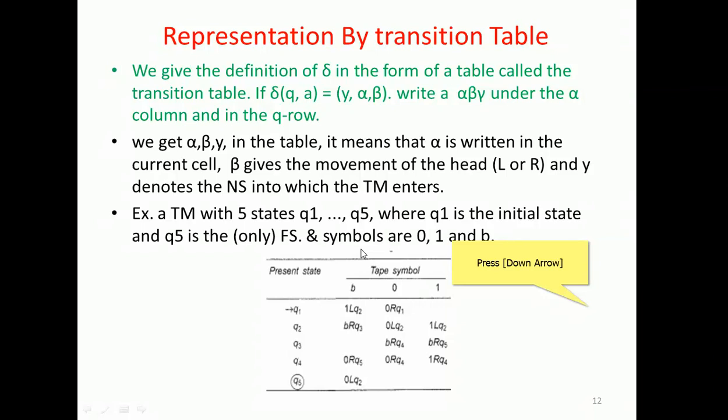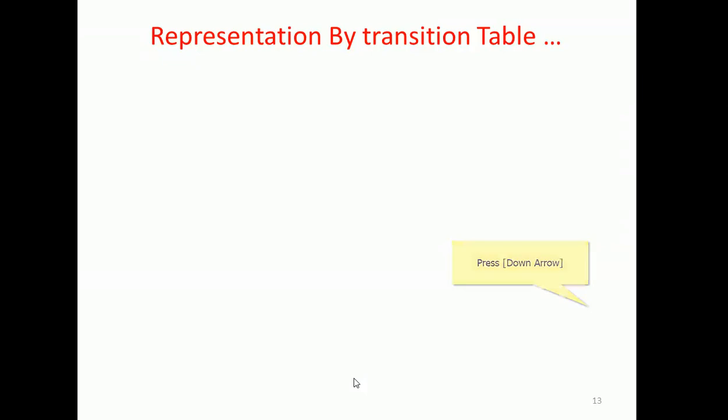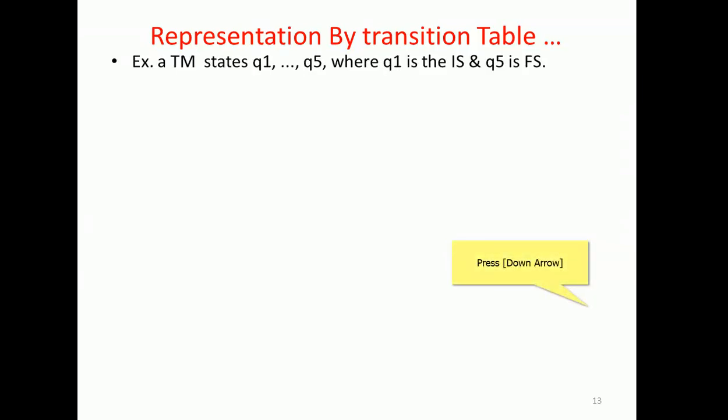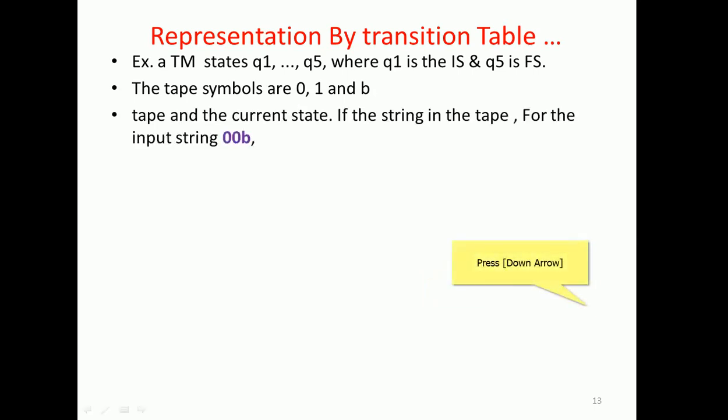Finally it reaches Q5, that is the terminating or halting state. That is 0, L, Q2, that is to go back to Q2, which can be told with this symbol, turning towards the left side. So that is one narration by this example, which can be further elaborated: the tape and current state for the input string 00B.